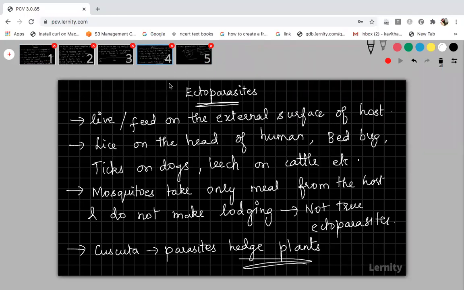Fourth slide, ectoparasites, please copy. Fourth and fifth slide, you just copy. Then I will discuss the remaining things.